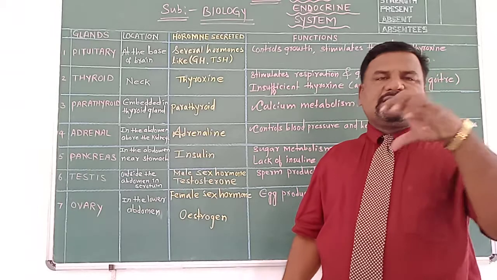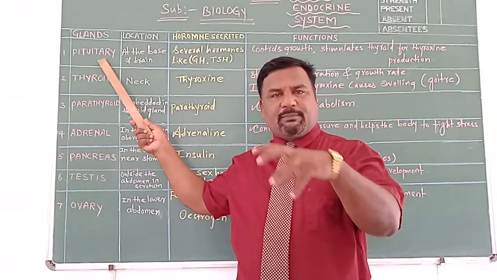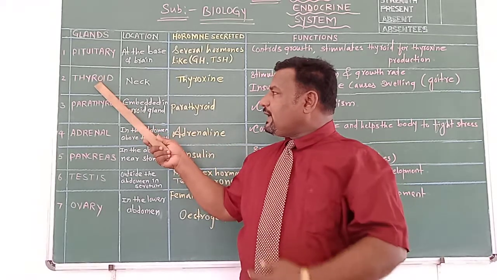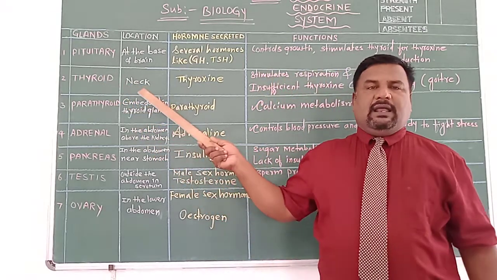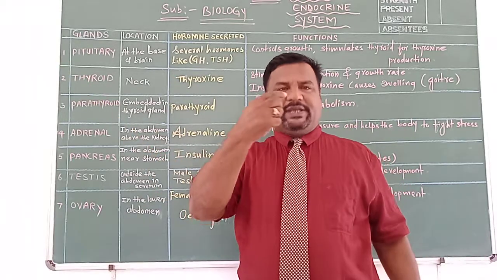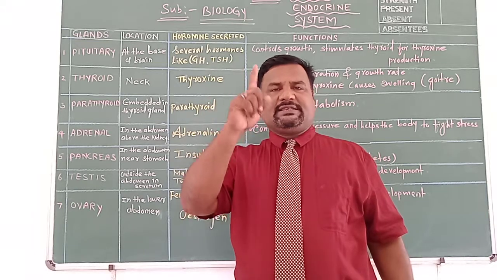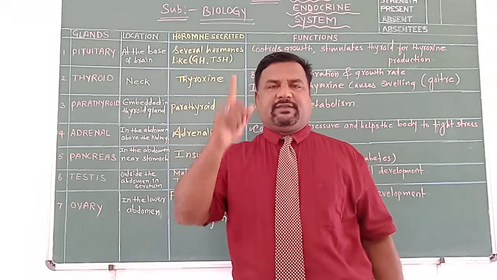Likewise, coming down below, thyroid gland. Location close to the trachea. The pituitary gland is located at the base of brain, whereas thyroid gland is located at the neck, close to the trachea. You know trachea, the windpipe, which is made of several C-shaped cartilaginous rings.